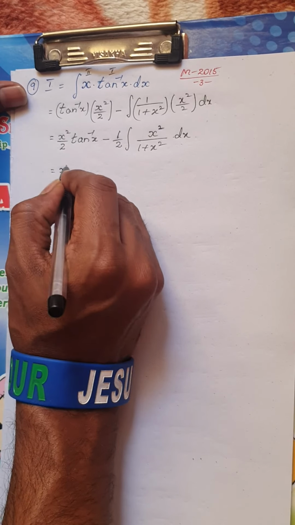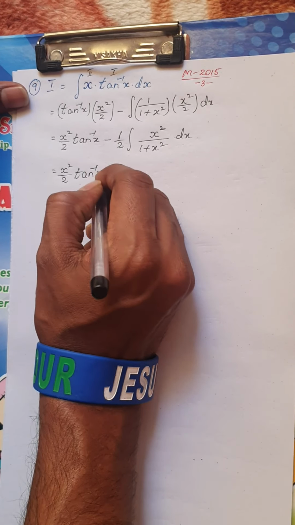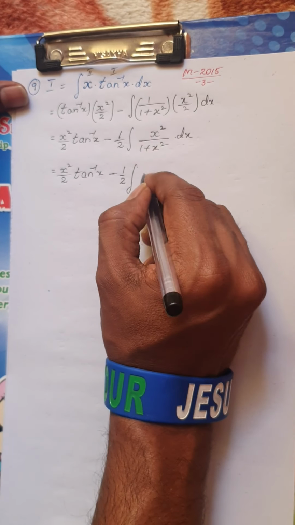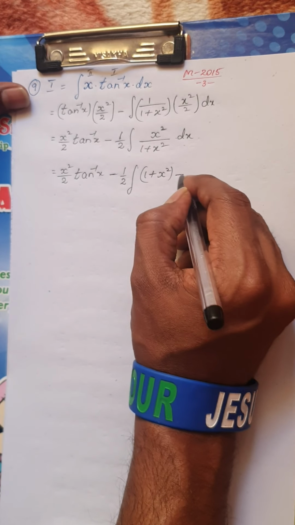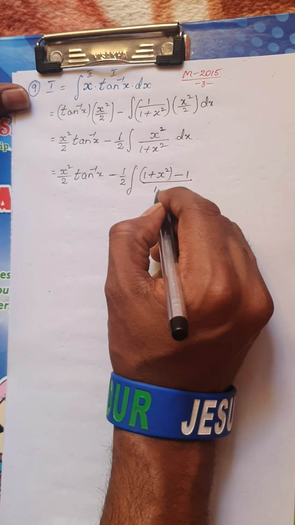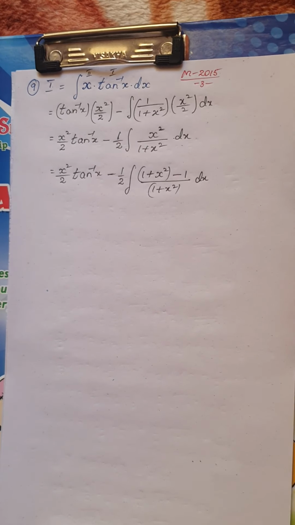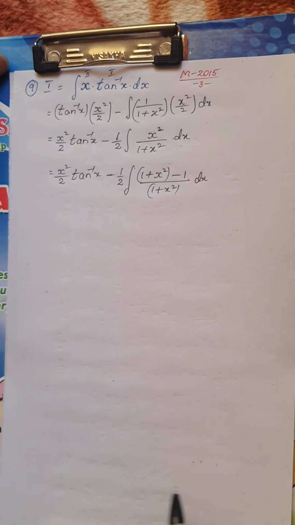Actually this is far easier than the previous ones: x square by 2 into tan inverse of x minus 1 by 2 into the integral of, I will add and subtract 1, so we get 1 plus x square minus 1 divided by 1 plus x square dx. Is it clear? I added 1 and subtracted 1 so that the integral will not change.